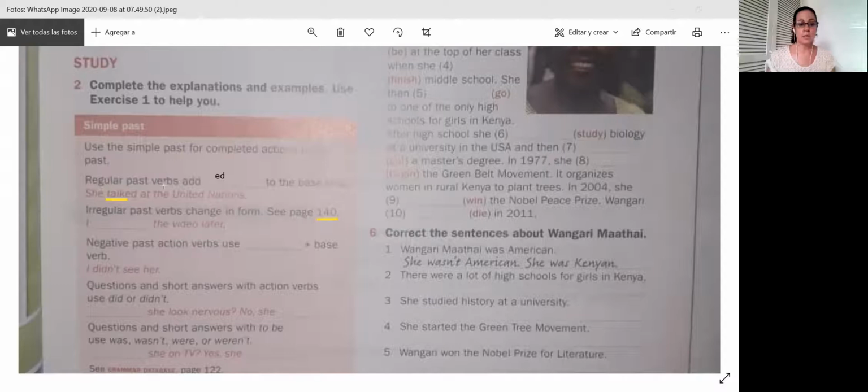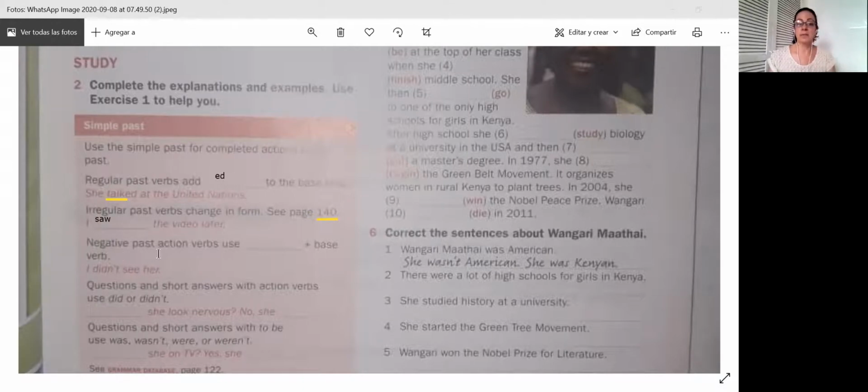So in this case, the past of the sentence in the conversation was saw. I saw the video later. That's the verb see, but it's irregular. So in past is saw.